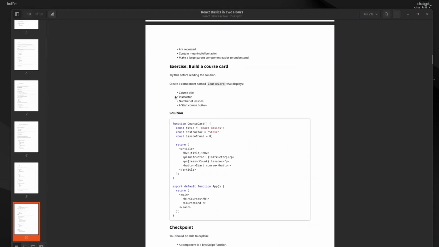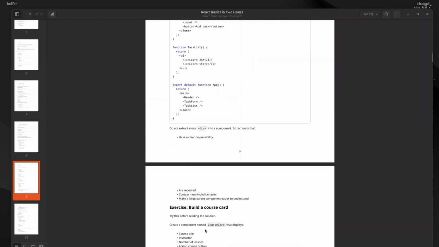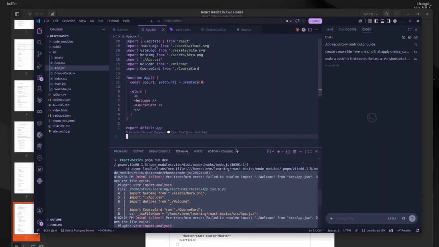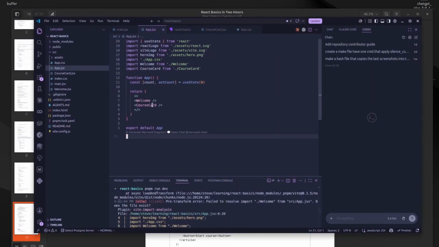Here, this is the exercise I'm working on. So that's the solution. Build a course card. That's what I'm doing at the moment. Now, I have it here, and what I'm trying to do is debug this. So here's my course card. I've made it. How do we look into it? GD. Oh god. Okay, my Vim skills need some work. Maybe F12. Okay, hold on. Something is happening. We have course card.